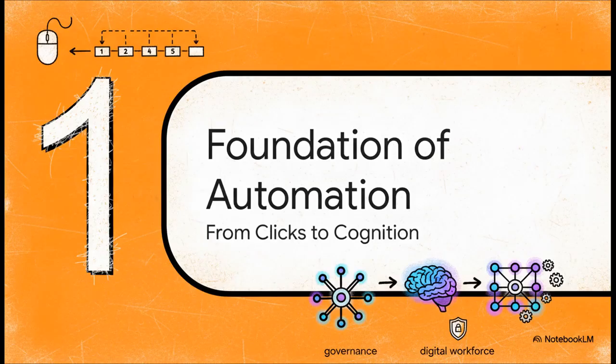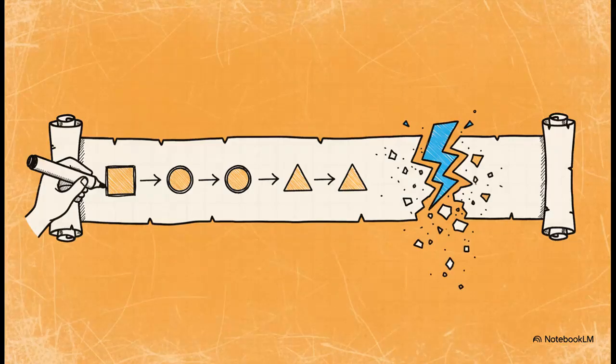Okay, so to really get where we're going, we've got to start with where we've been. It all began in this foundational era of automation. Think about those early automation tools. I mean, they were game changers, no doubt, connecting all our apps. But they were basically like a stage play. A human, that's you, had to write the entire script. Every line, every action, every single step had to be defined beforehand. And if anything unexpected happened, the whole play would just stop. All the intelligence was in the scriptwriter, not the actor on stage.